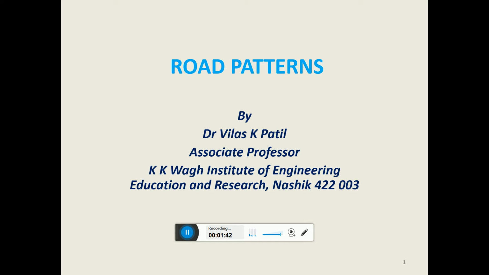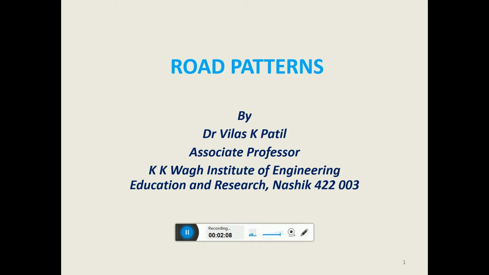As per the recent classification system, roads are classified as primary system, secondary system and tertiary system, which are also called rural roads. The primary system consists of expressways and national highways. The secondary system consists of state highways, major district roads, other district roads and village roads.